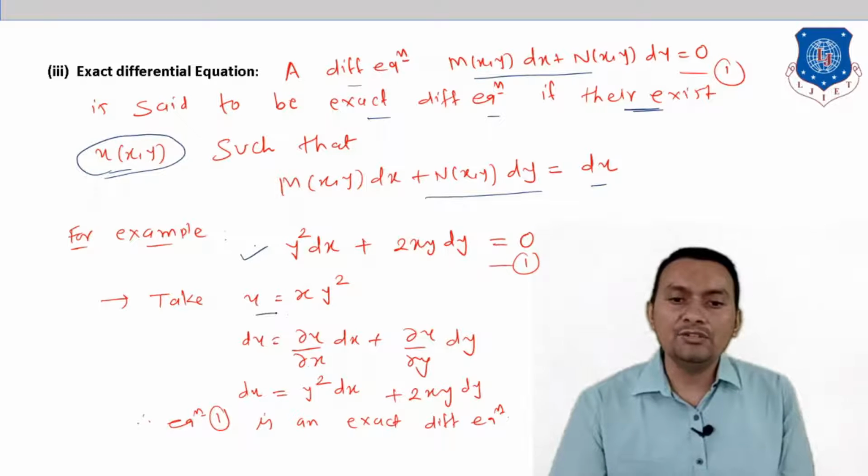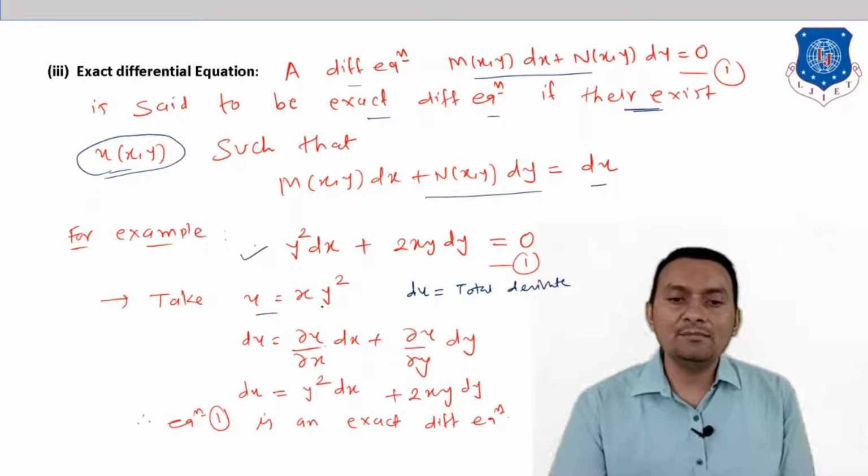So here take u = xy square. We know that du is the total derivative, and according to our formula, du can be expressed as del u by del x into dx plus del u by del y into dy.